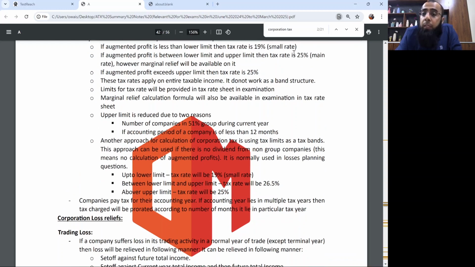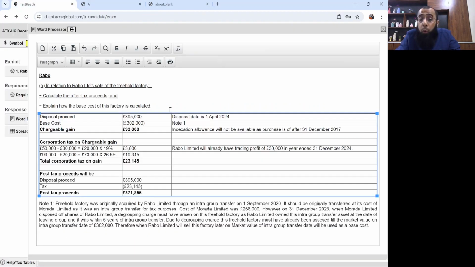If I had used the main rate approach, I would have to use the marginal relief also, which is a complex calculation. Since there is no dividend in the question, you can simply use the bands concept so that you can avoid the marginal relief approach. It's normally used in the losses question, but it's permitted here, and that approach is provided by the examiner also.